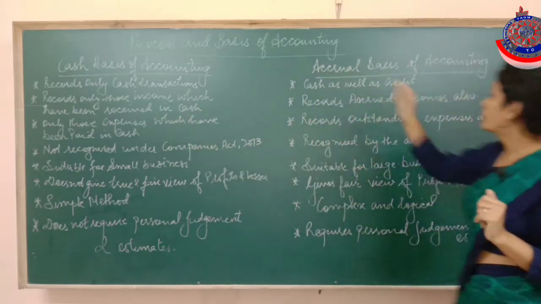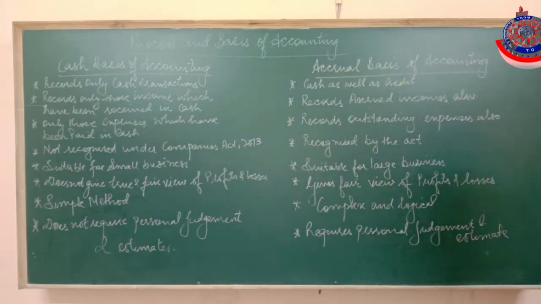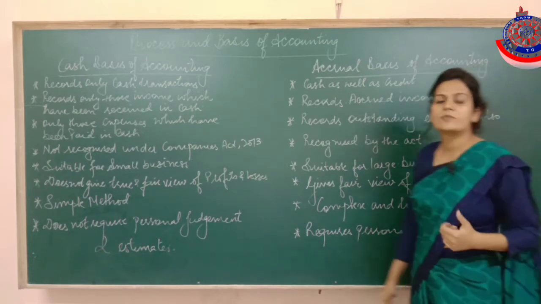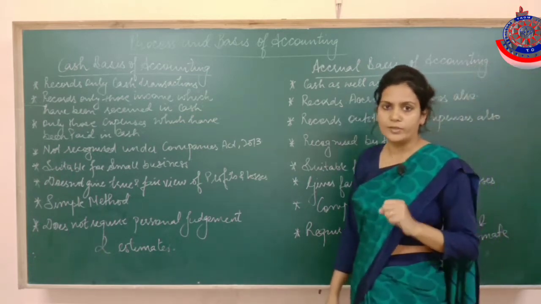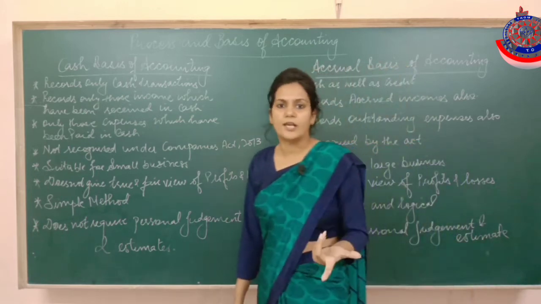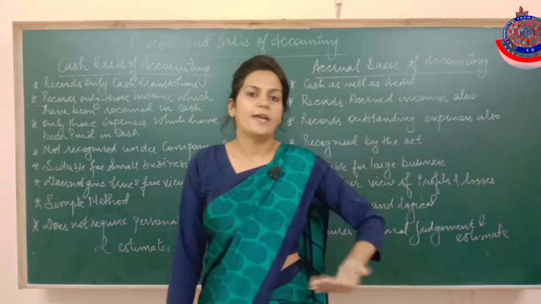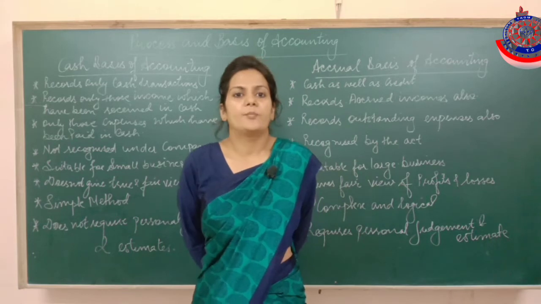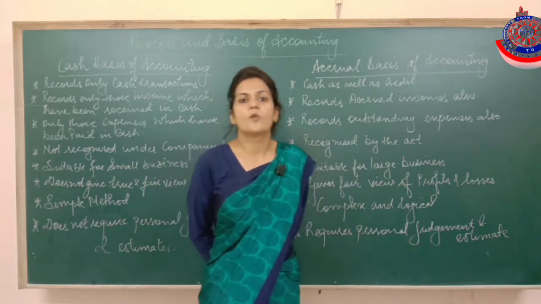But under the accrual basis, you are recording accrued incomes also. And I told you just now what accrued incomes are. Accrued incomes are the incomes of the current year only, but which we haven't received in cash. Now suppose I have invested money somewhere and I am getting interest at the rate of 1000 per month.